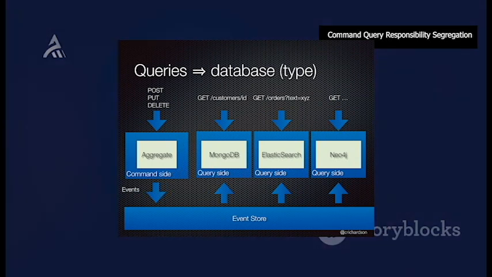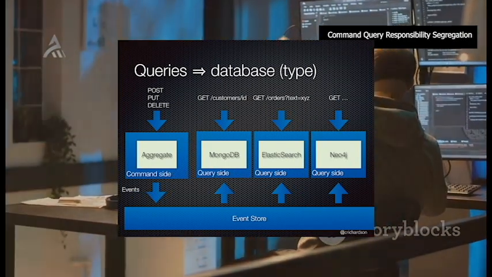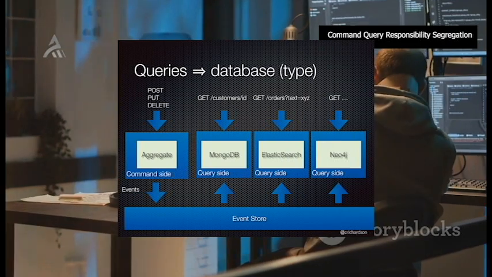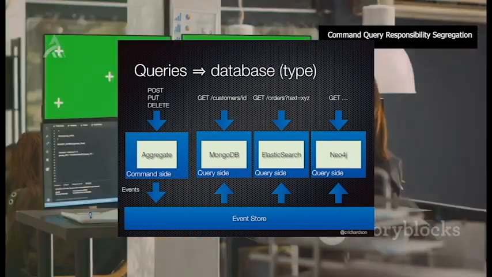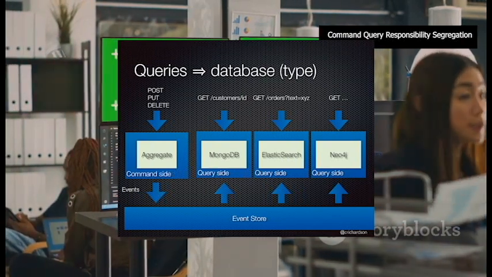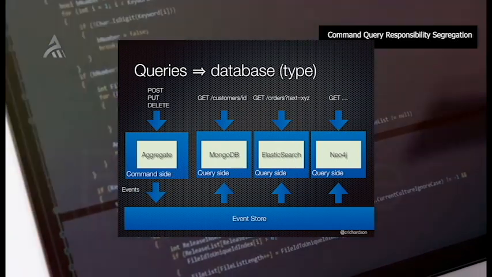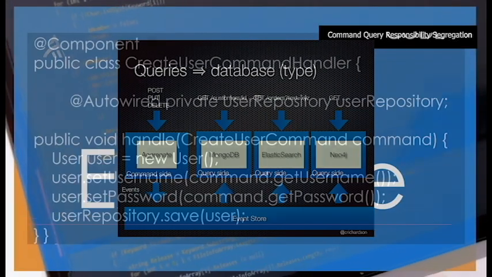Query handlers can leverage optimized data models and caching mechanisms to ensure fast and efficient data retrieval. The read and write databases can be the same database, or they can be different databases optimized for their respective tasks. In some cases, the read database might be a denormalized replica of the write database, optimized for fast read operations. Let's look at a basic code example.